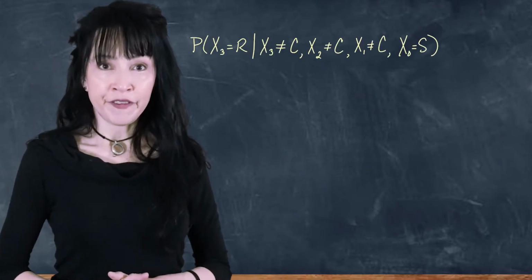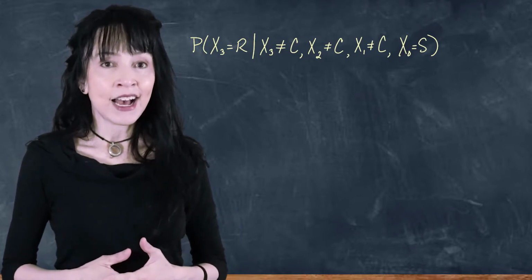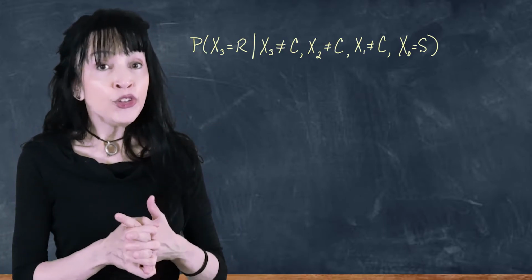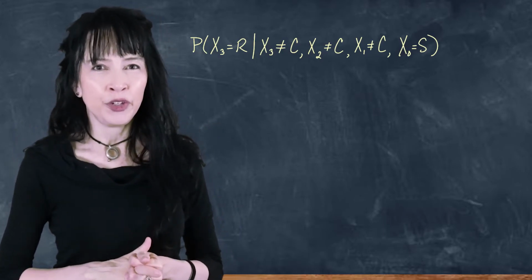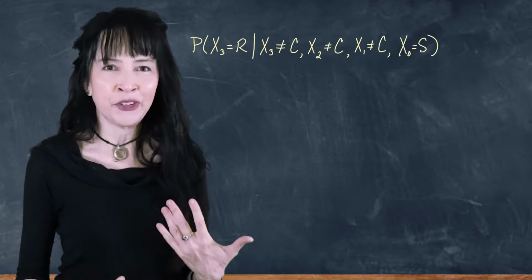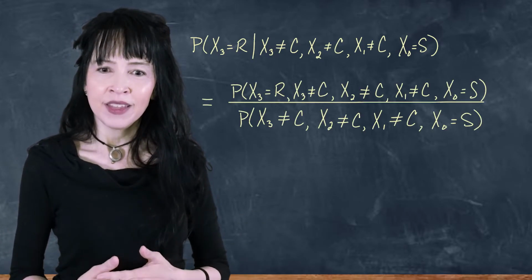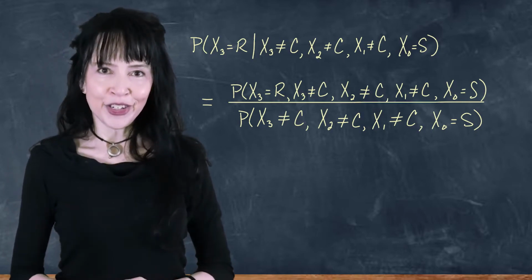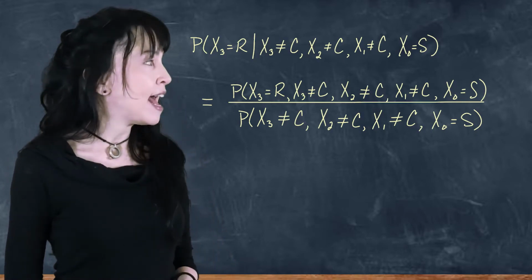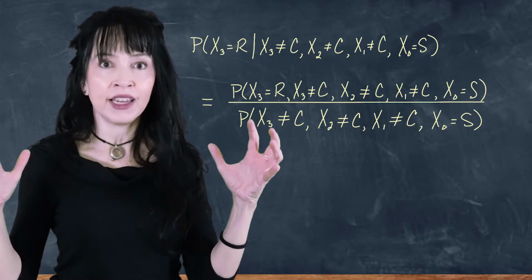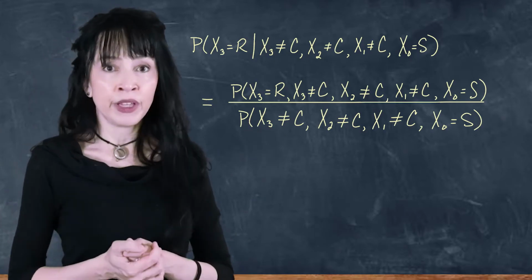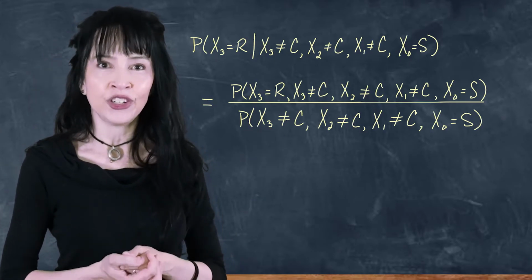So here's the new thing we want to find. And I'm going to start running this out the long way. But once you're comfortable with this, you may want to skip a few steps because you'll know where this is going every time. So by definition of this conditional probability, I'm going to write it as the probability of everything intersected over the probability of everything after the conditional line.